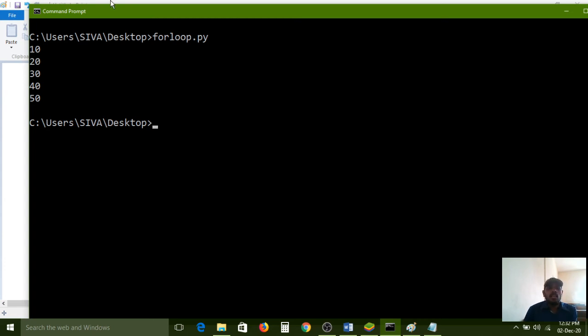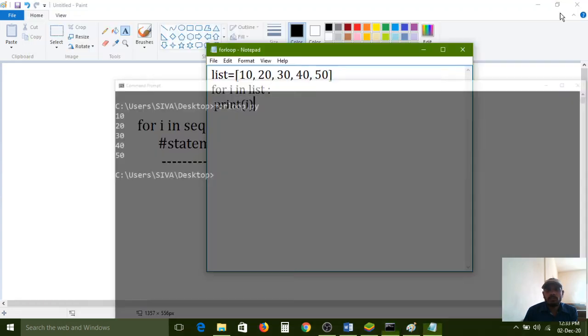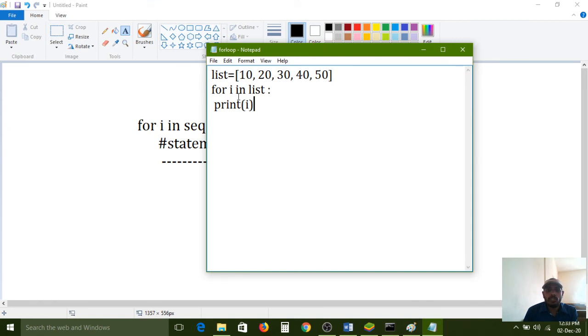So like this, the for loop handles sequences. How many types of sequences do we have? There are three main types of sequences: lists, tuples, and strings, and mappings; some extra sequences also exist, but these are the main concepts. So if you want to iterate over sequences, it is better to use a for loop.